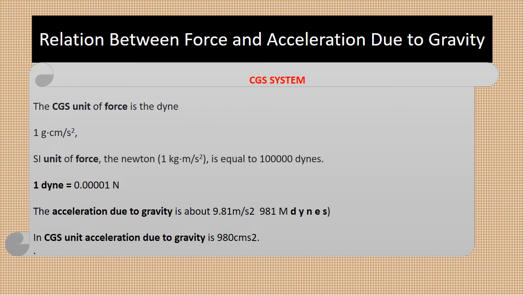1 dyne equals 0.00001 Newton. The acceleration due to gravity is about 9.81 meter per second square. If an object has a mass of 1000 grams, the gravitational force on it would be 981 thousand dynes. In CGS units, acceleration due to gravity is 980 centimeter per second square.